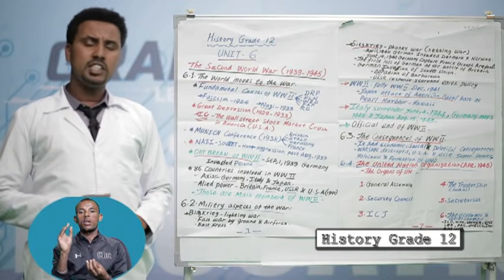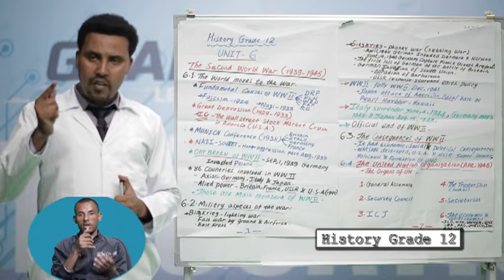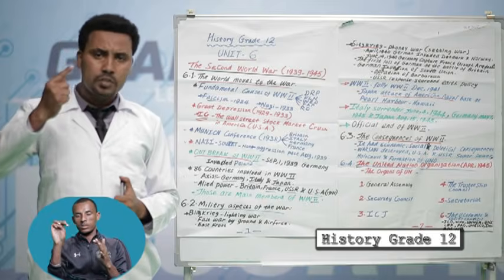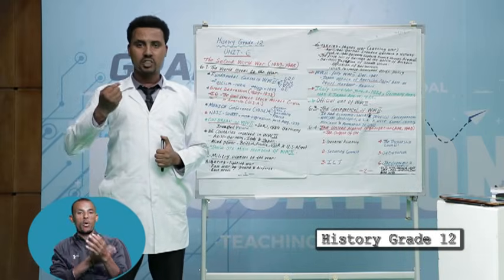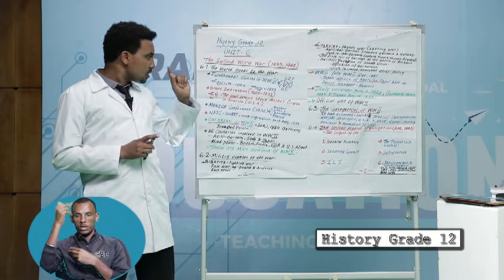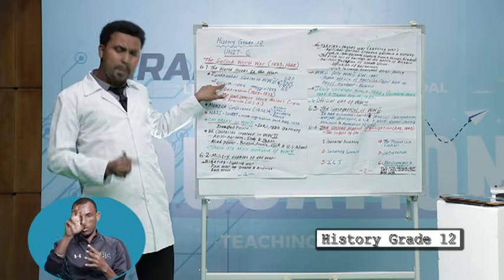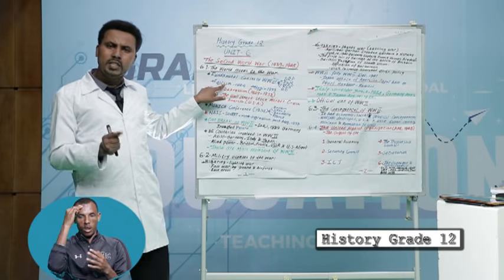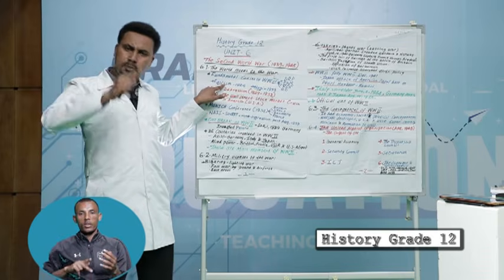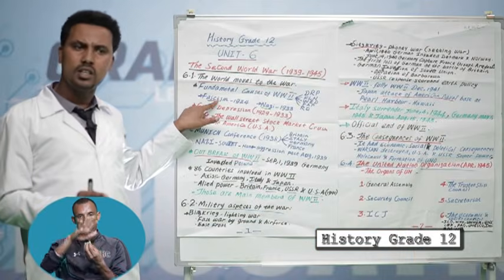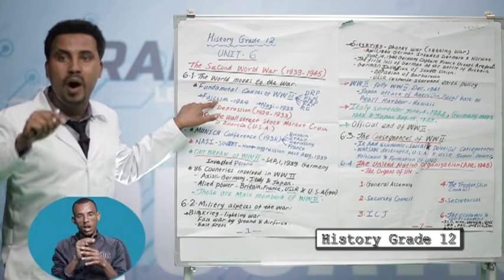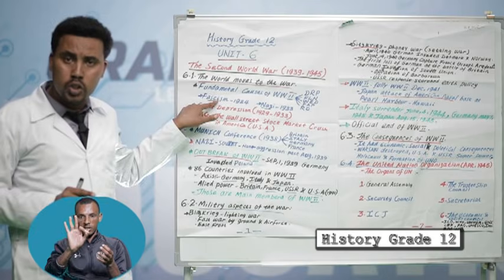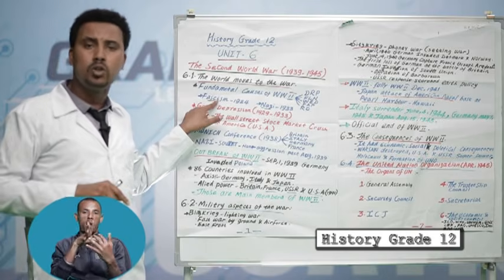Fascism. The term fascism was derived from fasces. Fasces was the bundle of sticks that indicated the power and authority of ancient Rome. Since 1922, Benito Mussolini formed the Fascist Party. This party assumed that the national goal could be achieved through war and conquest. This was the main aim of Benito Mussolini.